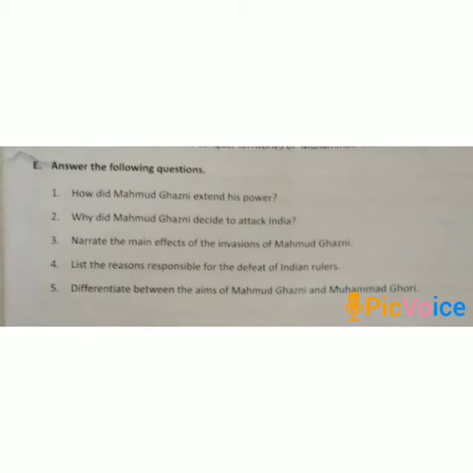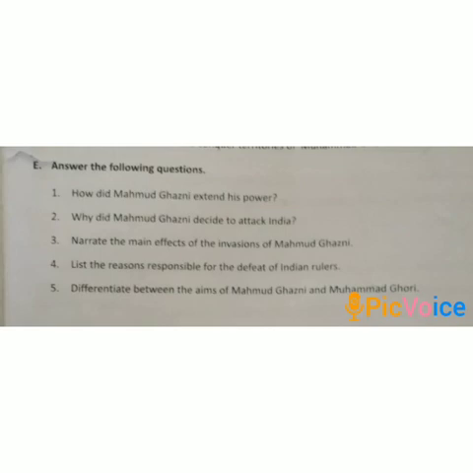Now come in question number 5. Differentiate between the aims of Mahmud Ghazni and Muhammad Gauri. Answer is, the main purpose of Mahmud Ghazni to attack India was to plunder the great wealth of India and wanted to make Ghazni a powerful empire and also build a large army.